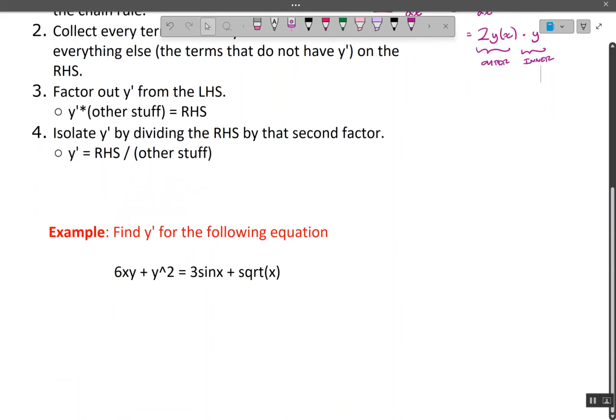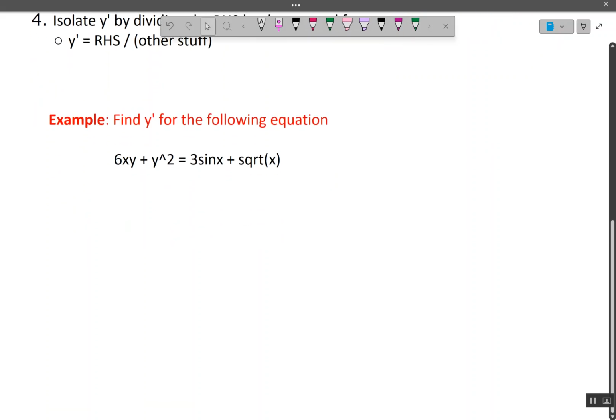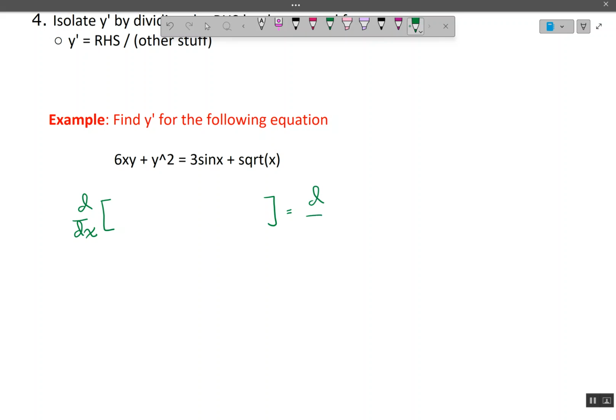Okay, we'll do an example now. So first, we're going to find the derivative of the left and the right-hand side of the equation. So we have 6xy plus y squared, and on the right we have 3 times the sine of x plus the square root of x.